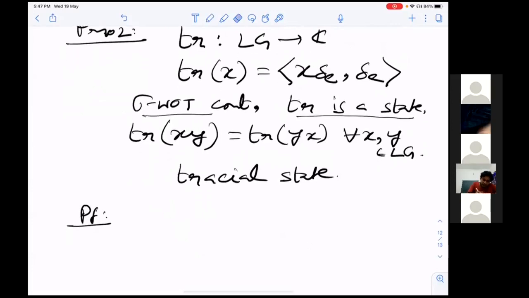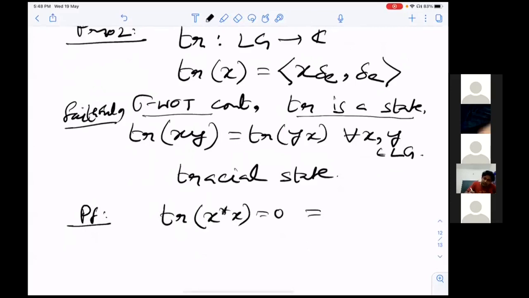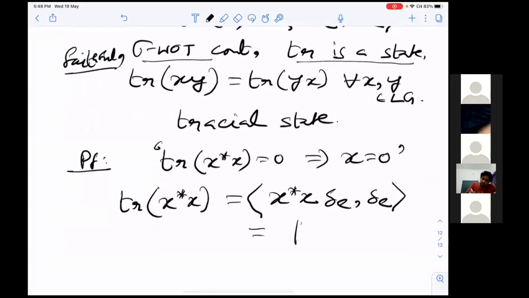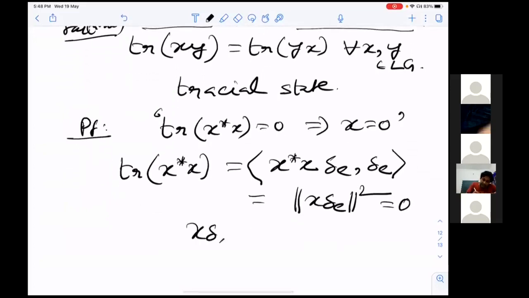So first we'll see why trace of XY equals trace of YX. Also, there is one thing, it is faithful. This is very important, so let us first take faithful. Faithful means we have to prove that trace of X star X is 0 implies X equals 0. How will we prove it? Trace of X star X equals the inner product of X star X delta_E with delta_E, which is nothing but the norm of X delta_E squared. So this is 0, so X delta_E is 0. From there we have to conclude that X is 0.